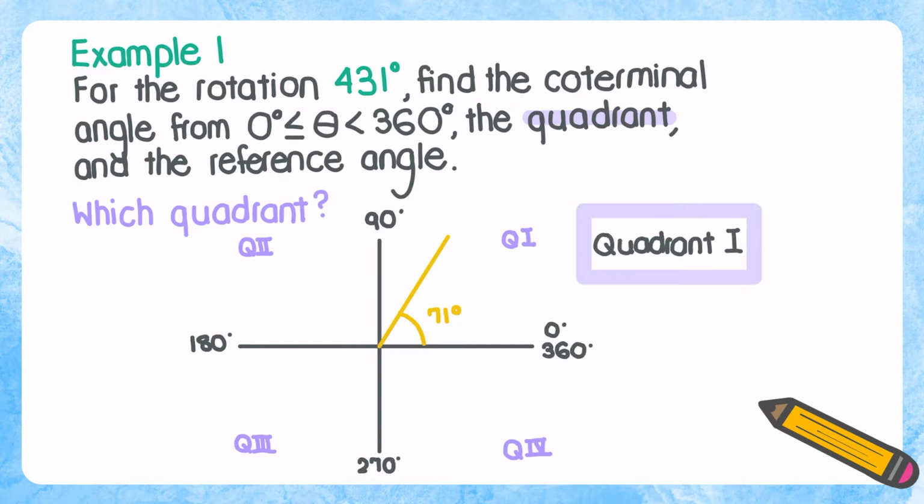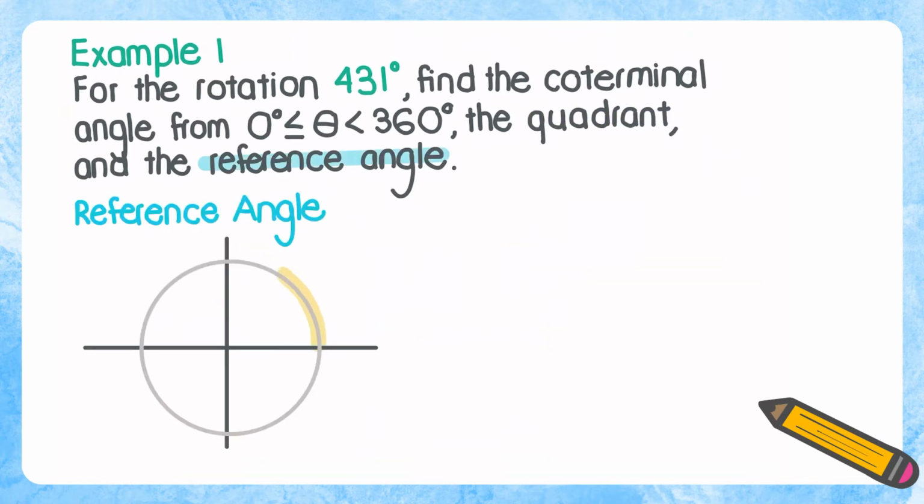This also tells us, by the way, that 431 degrees also lies in quadrant 1 because, again, coterminal angles end up at the same spot. So although 431 degrees would require an extra full circle, it would still end up where the 71 degree angle ends up. So we found out that the angle lies in quadrant 1. And so next we're going to find the reference angle.